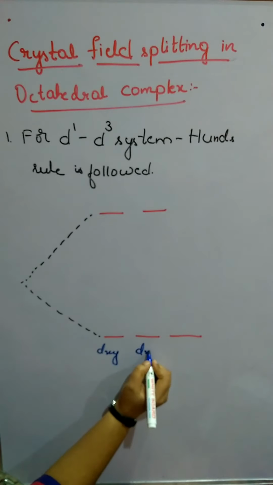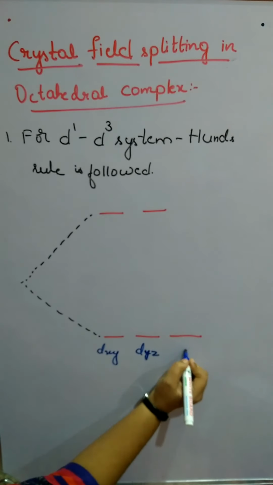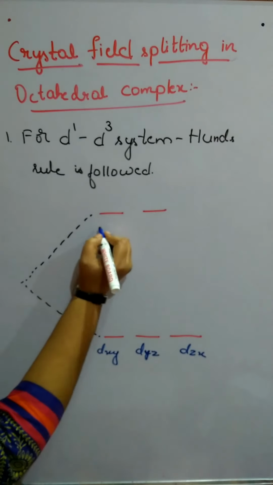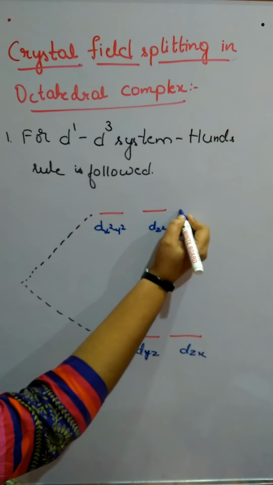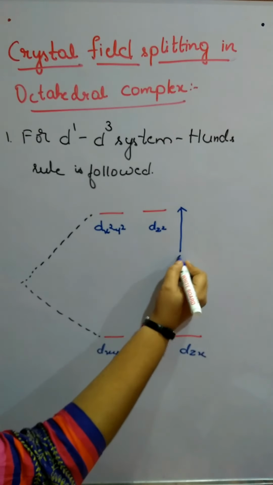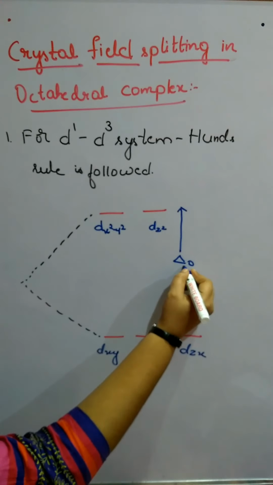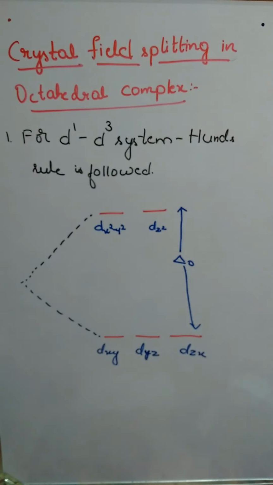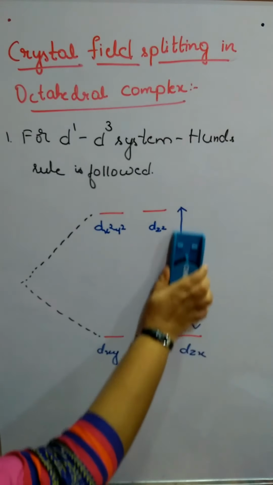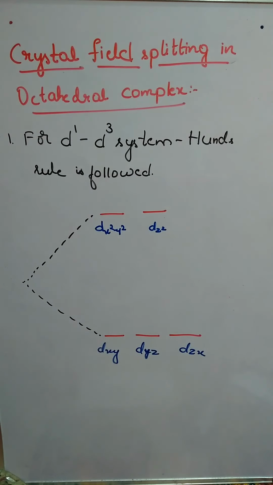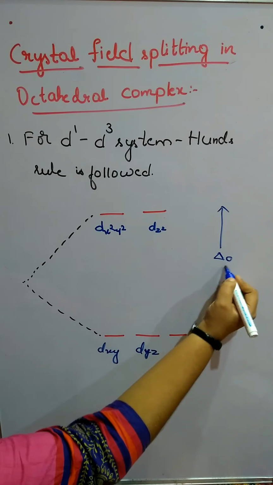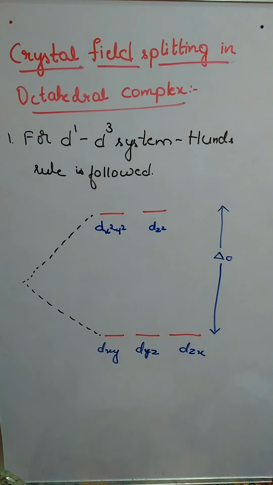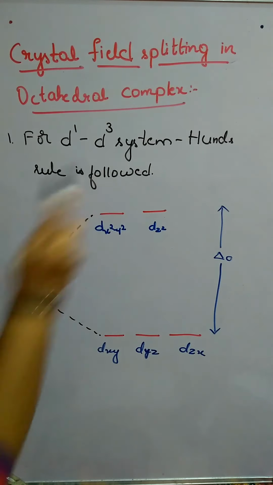dxy, dyz and dzx. So here dx square minus y square and dz square. The extent of splitting is indicated by the symbol delta O. That is crystal field splitting in an octahedral complex. So we shall mark that properly. Delta O.